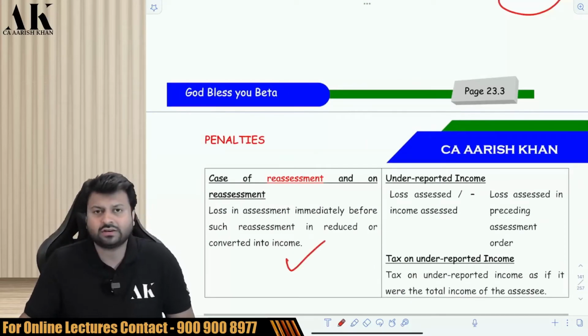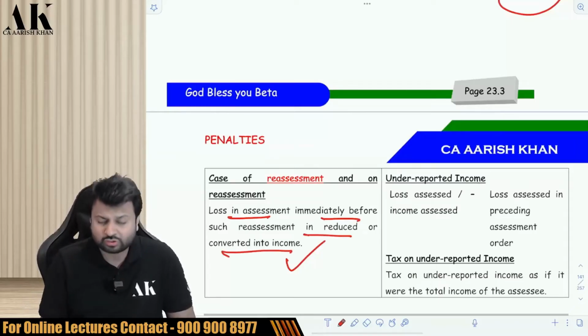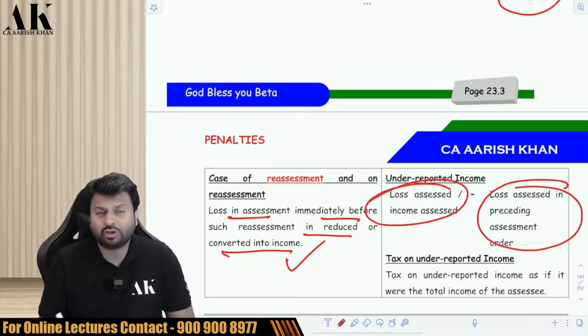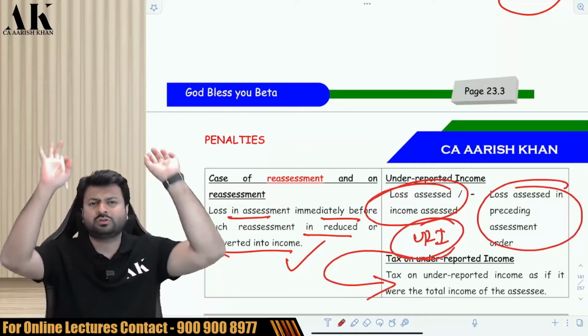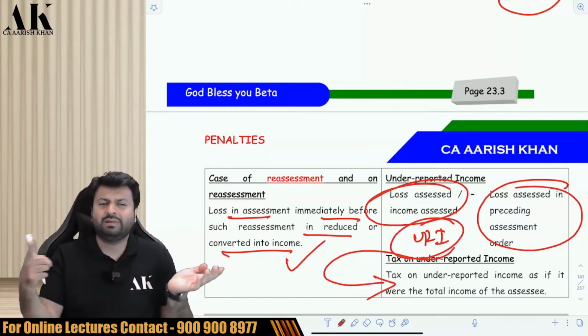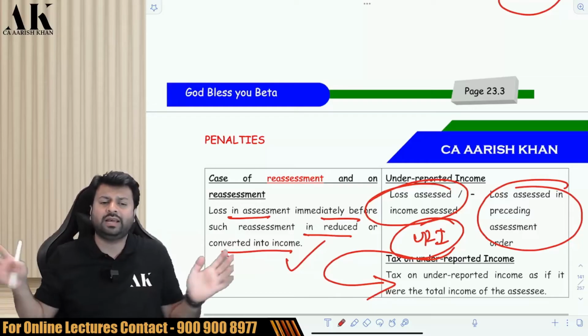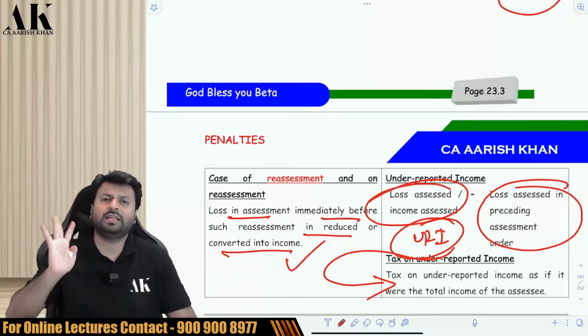Similarly, here also in case of reassessment, earlier there was a loss and then the loss was reduced to some extent that it became positive. So the difference between the two, the loss assessed now and the loss previously assessed, will become your underreported income. And then on the underreported income, you are supposed to directly compute the tax. Don't have to do all those things, tax on something plus something, minus tax on something. All those things should not be done. Directly compute tax on what? Tax on the underreported income, and that will become your answer.